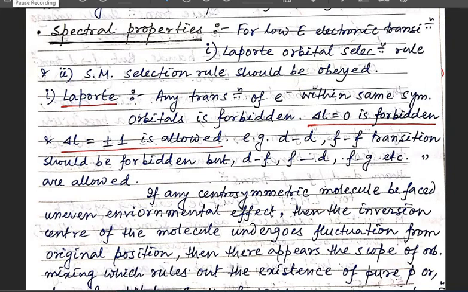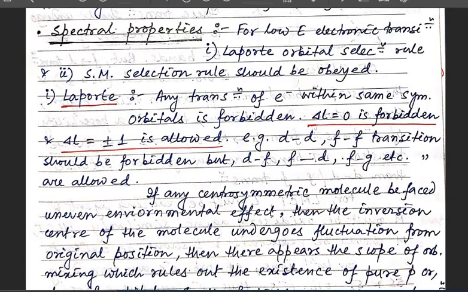In our last class I discussed the mu-J equation, and we also observed how we can find the magnetic moment for lanthanide ions. In this class I will discuss a few other things in the chapter of magnetochemistry. So let's start with the spectral properties.